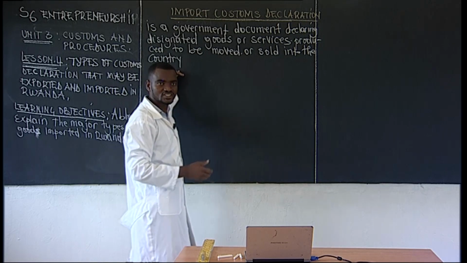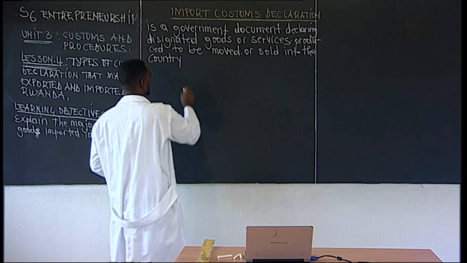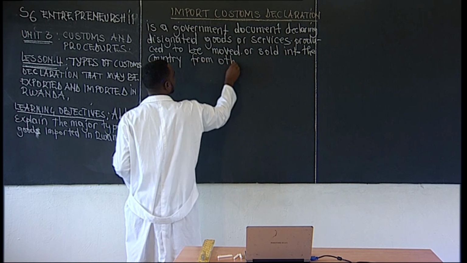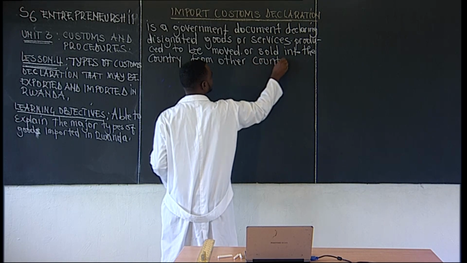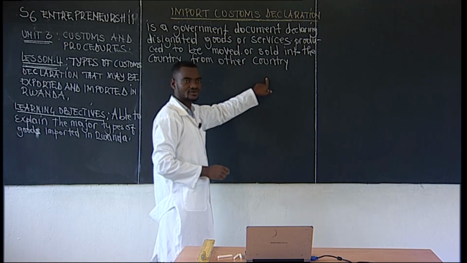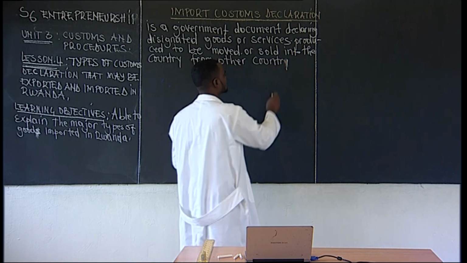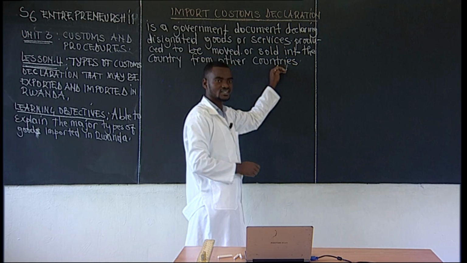They can be sold into the country from other countries. This is very simple, but let us say countries, because they can be sold in more than one country.